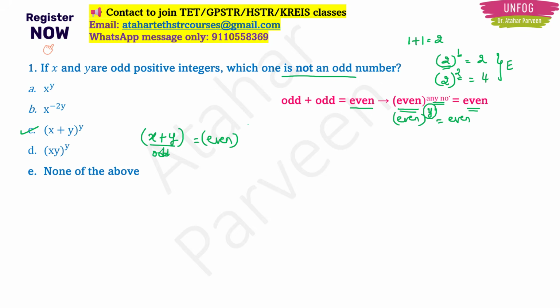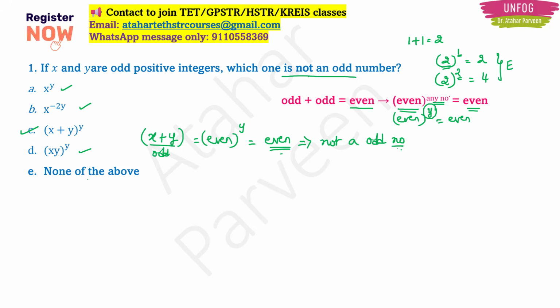And any number raised to the power of an even number is an even number, right? Which is not an odd number. Even number means it is not an odd number. Rest other things will give you an odd number. Option A will give you an odd number. Option B will give you an odd number. Option D will give you an odd number. Only option C is giving you an even number, which is not an odd number.